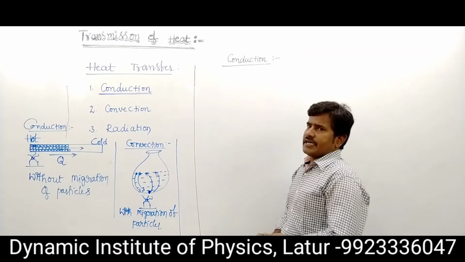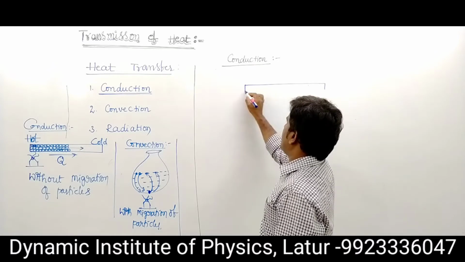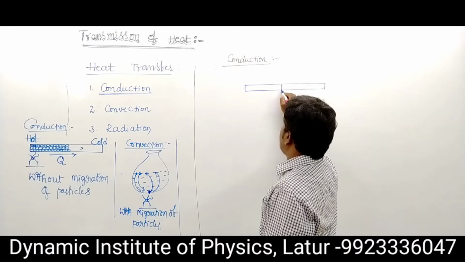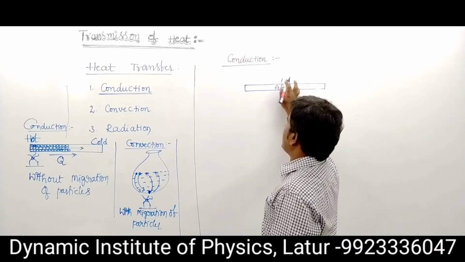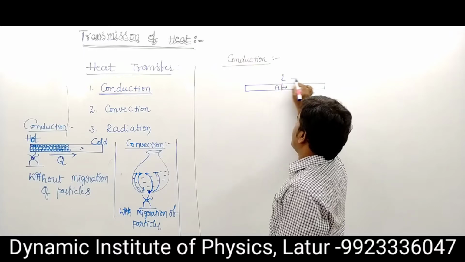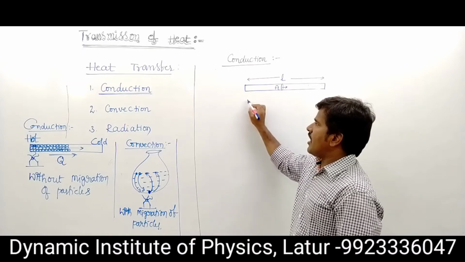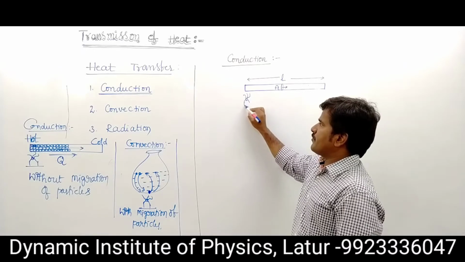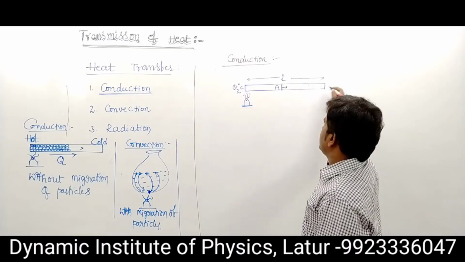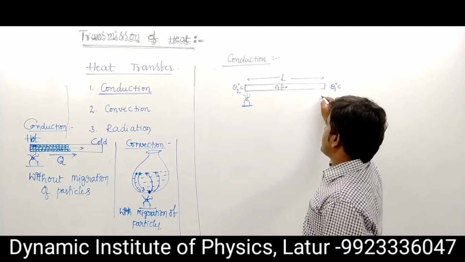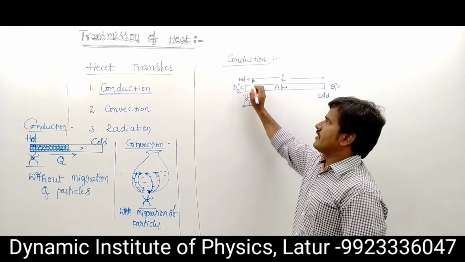What is conduction? Conduction means heat transfer from one place to another place. This is one rod. The area of cross section of this rod is A, and the length of the rod is L. This is a hot surface, a high temperature position, which we consider as theta 2 degrees centigrade. This is theta 1 degrees centigrade, the cold position, the cold surface.